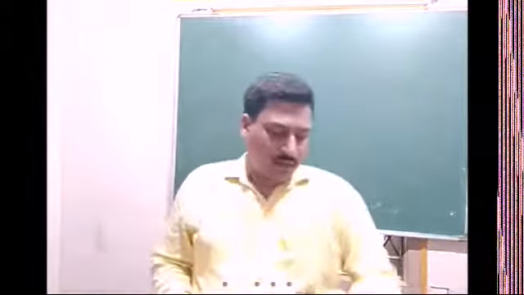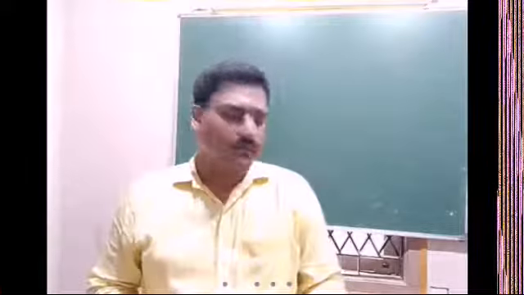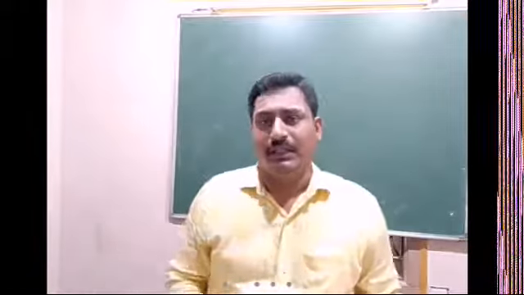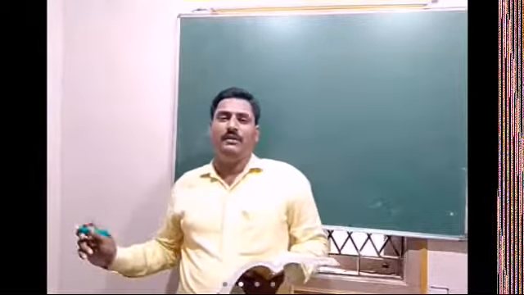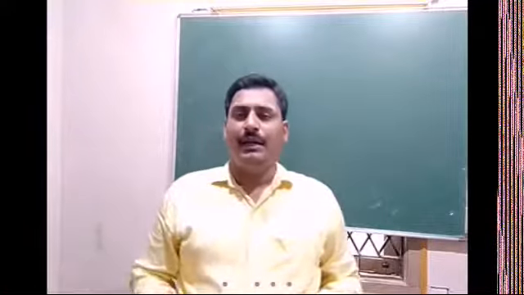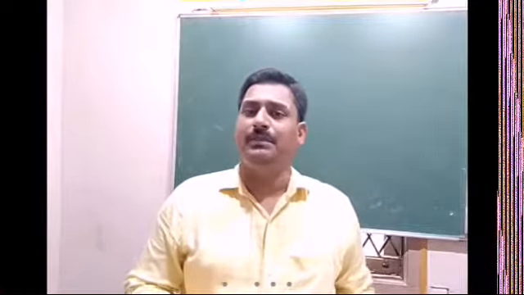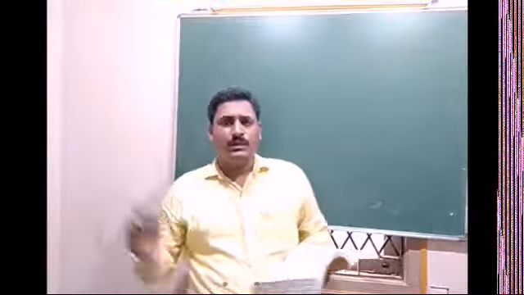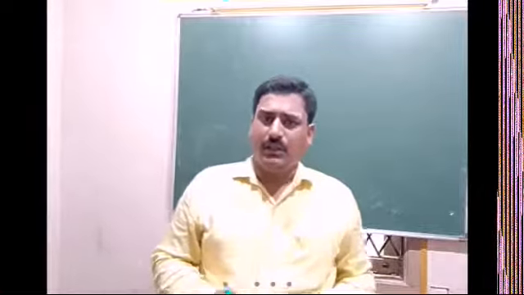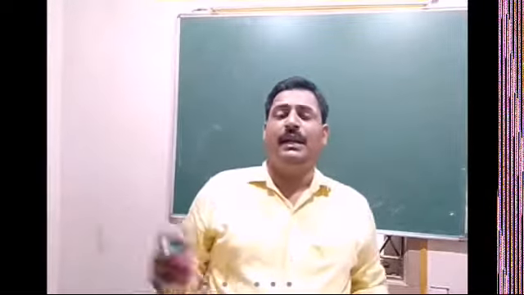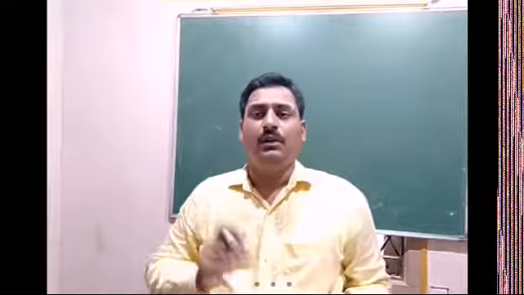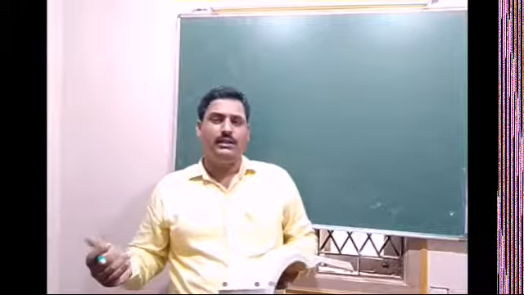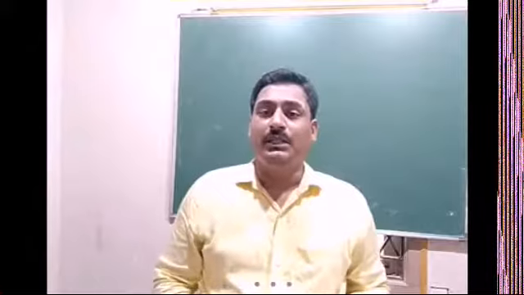So, I'll read the problem. A typist makes 2 mistakes per page on an average. So the term is on an average. A typist, while typing, makes 2 mistakes per page on an average. So that means he may make more than 2 mistakes also, he may make less than 2 mistakes also, or even he may not make any mistakes. So all things are possible here. No mistakes, 1 mistake, 2 mistakes, or maybe more than 2 mistakes are possible.